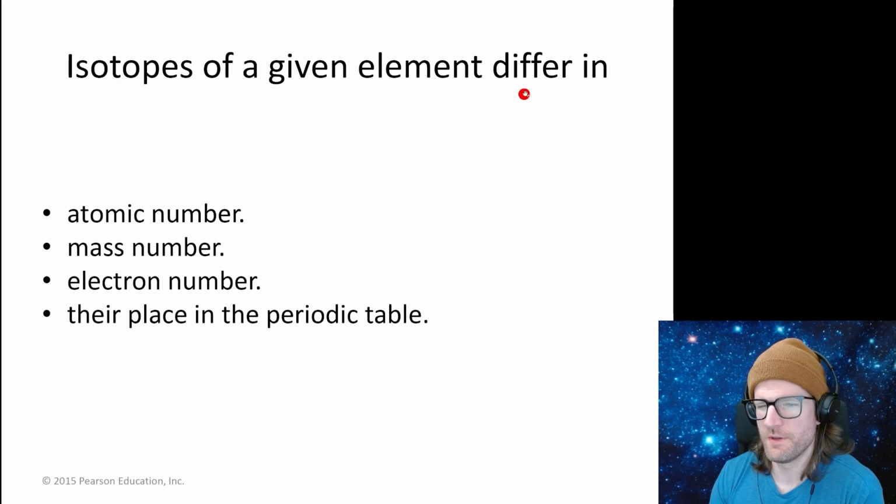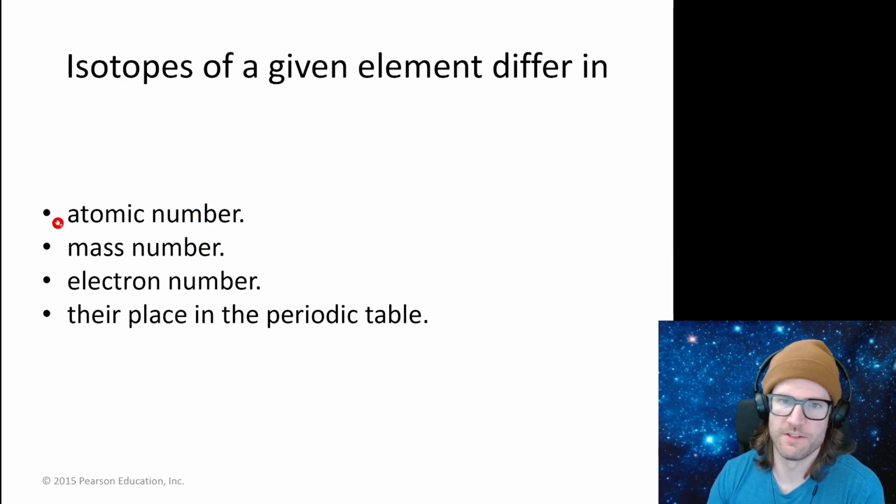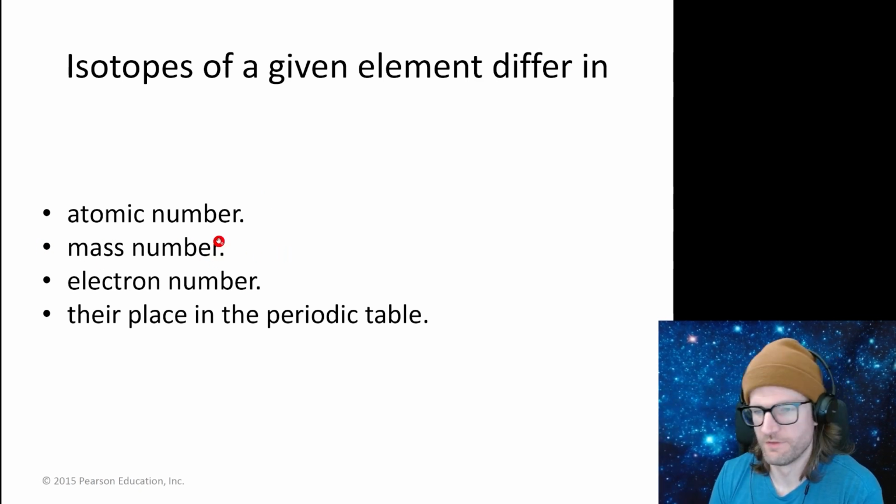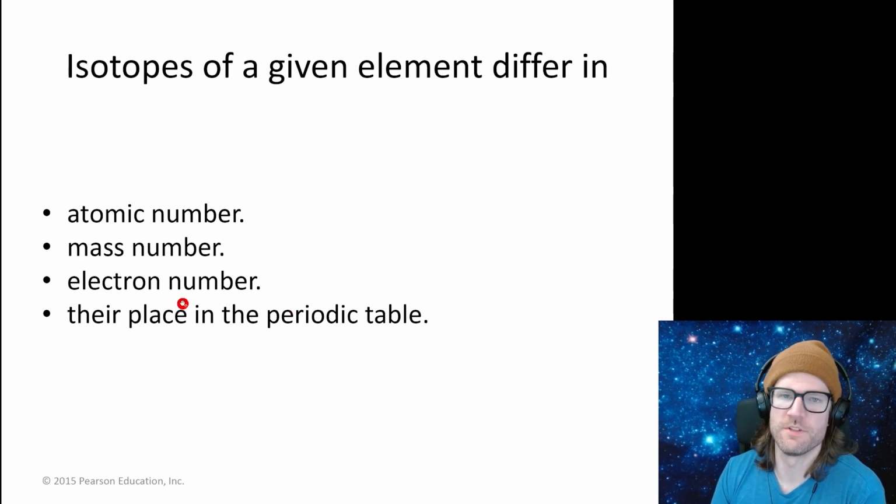Isotopes of a given element differ in, not atomic number, because that's the number of protons, not electron number, because that should match the number of protons. Mass number sounds right, because that's protons plus neutrons. They're placed in the periodic table. No, they're the same spot. Isotopes are in the same place in the periodic table, so it's mass number.